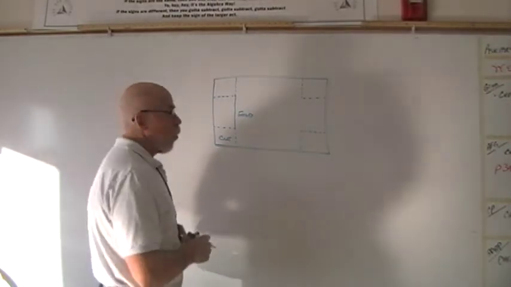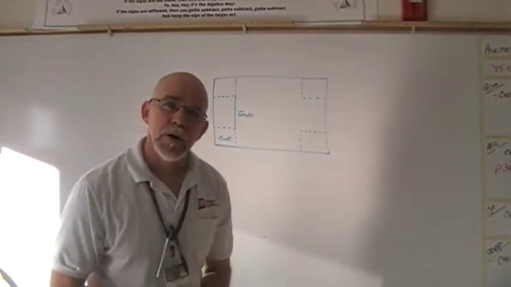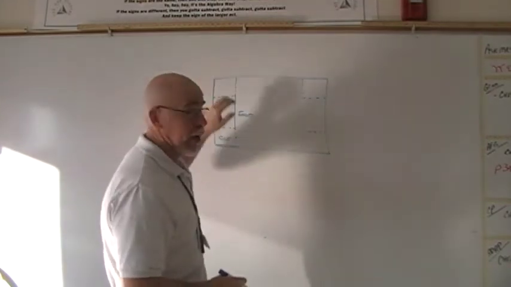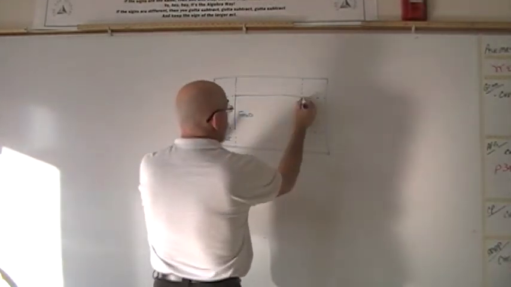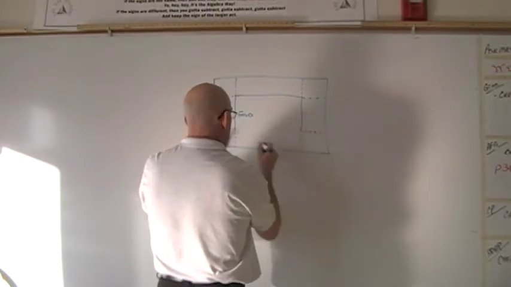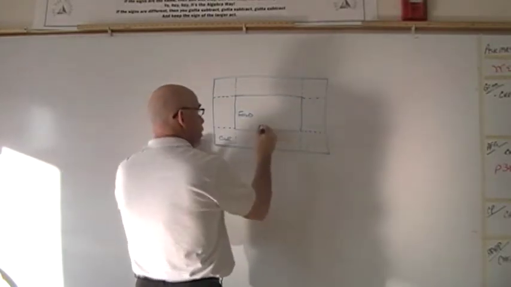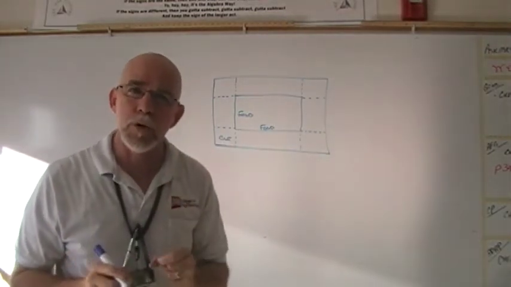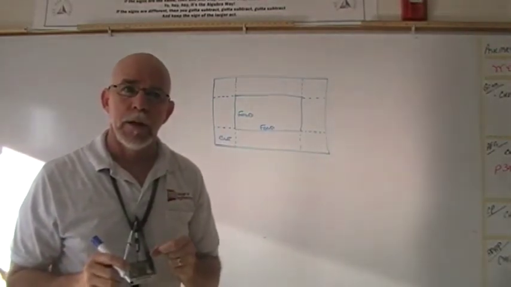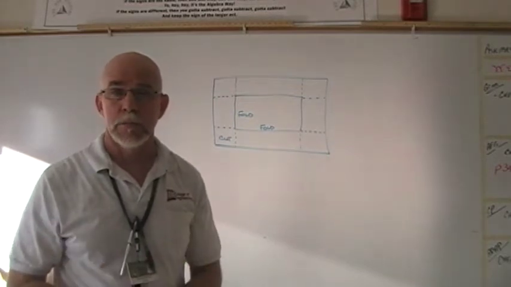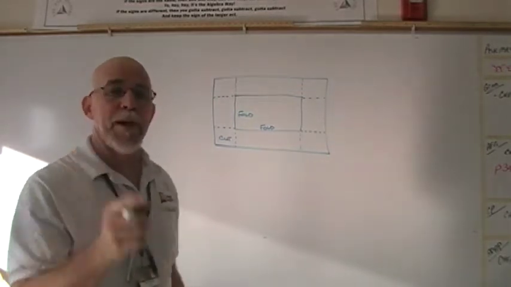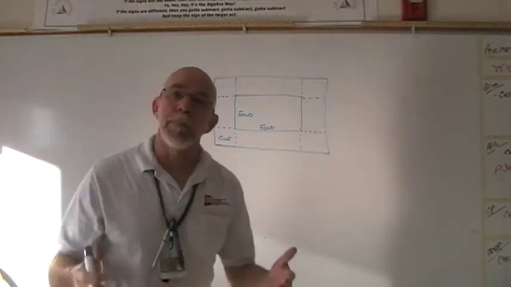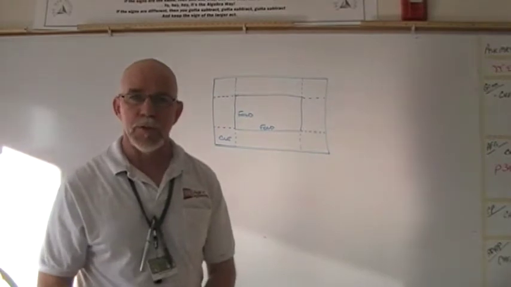Well, how much do we cut off? How much should we cut off those corners, so that when we fold and fold and fold and fold, it'll hold the most popcorn that it can hold? How do we know how much to cut off? Well, the mathematics, the parabola, the algebra is going to help us determine that. And it happens to be polynomial in nature, the function that we're going to be writing.